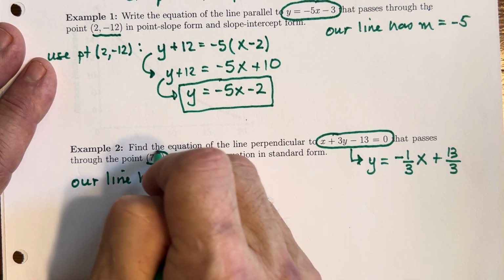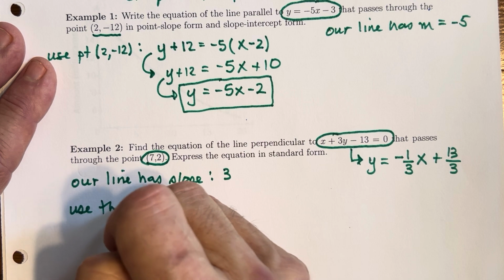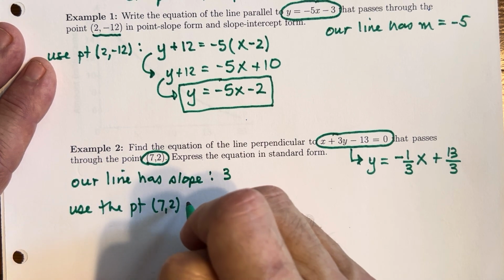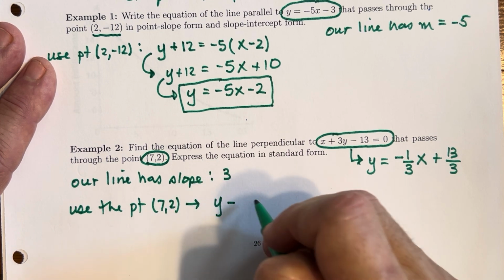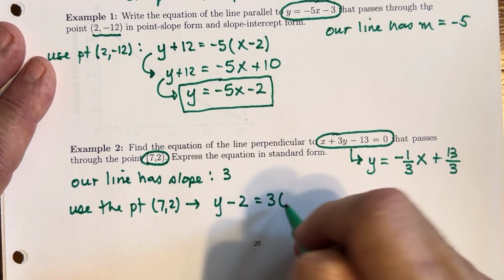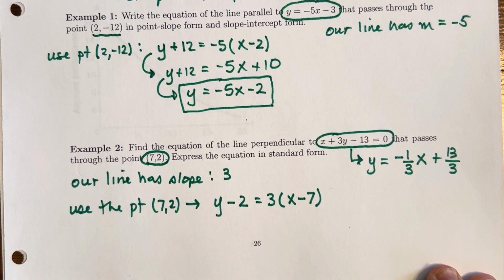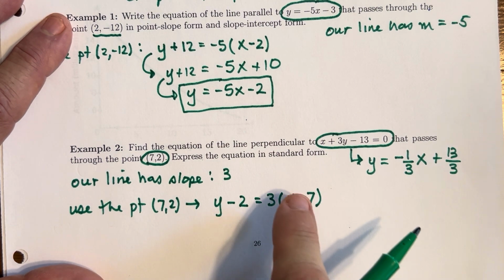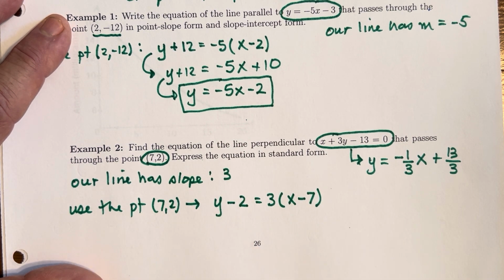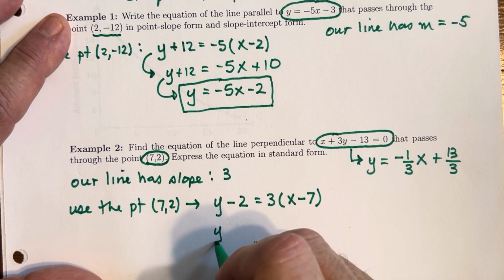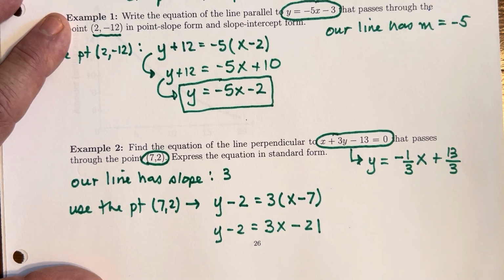We have a point, 7, 2. Use it. So we use the point and we generate the equation of this line. y minus y1 is equal to the slope times x minus x1, so y minus 2 equals 3 times x minus 7. We're asked to write this in standard form, so we're going to get all the x's and the y's on one side and the constant on the other side. That's no problem. So you've got y minus 2 equals 3x minus 21.